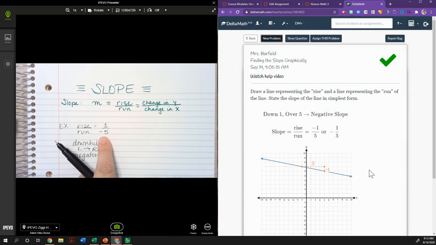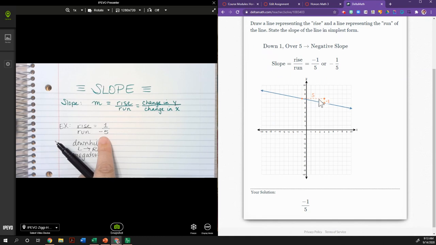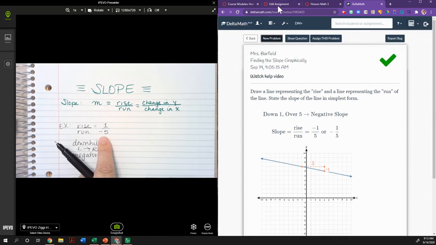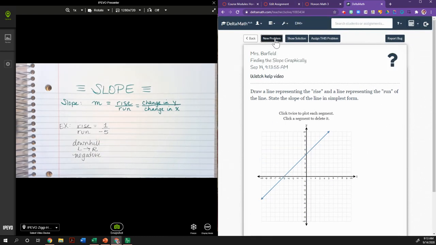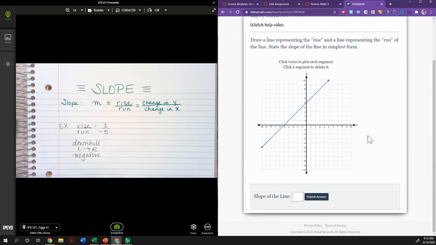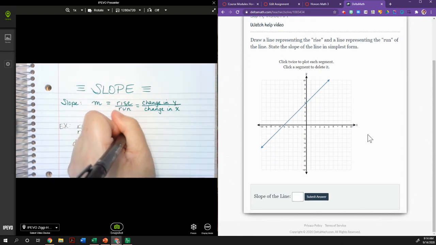Yes. Now notice how here in Delta Math they drew their slope in a different spot. There's actually a couple of different spots we could have drawn those line segments. So don't worry, there's a couple of different ways. All right, let's do another one.